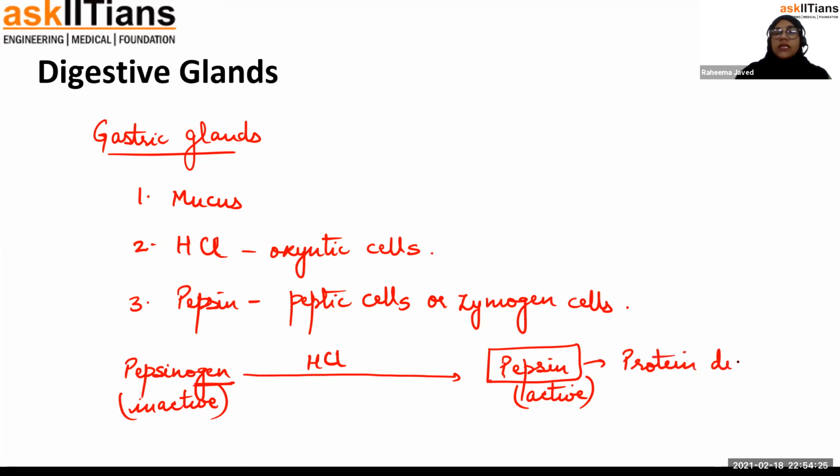So, for example, suppose that the peptic cells are not working in the stomach, or HCl is not being produced in the stomach properly. So, which part of the food will not be digested properly? Absolutely correct. Proteins will not be digested properly.